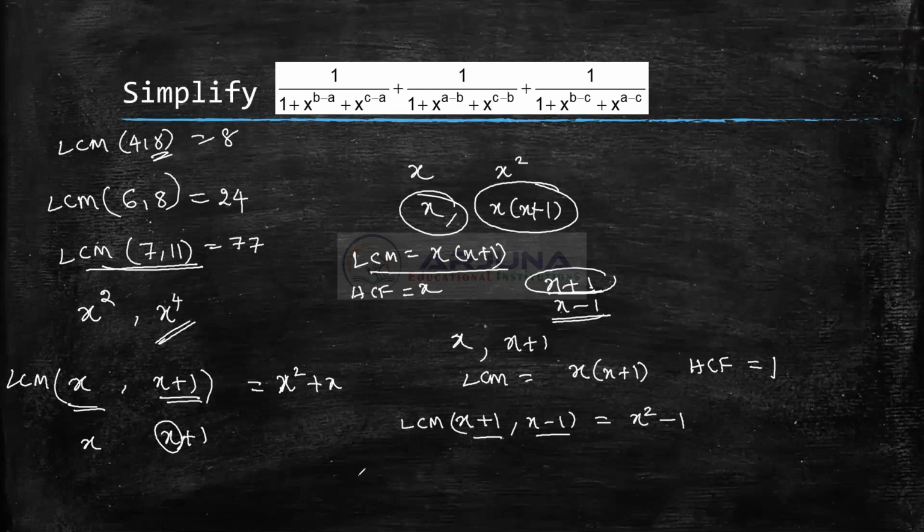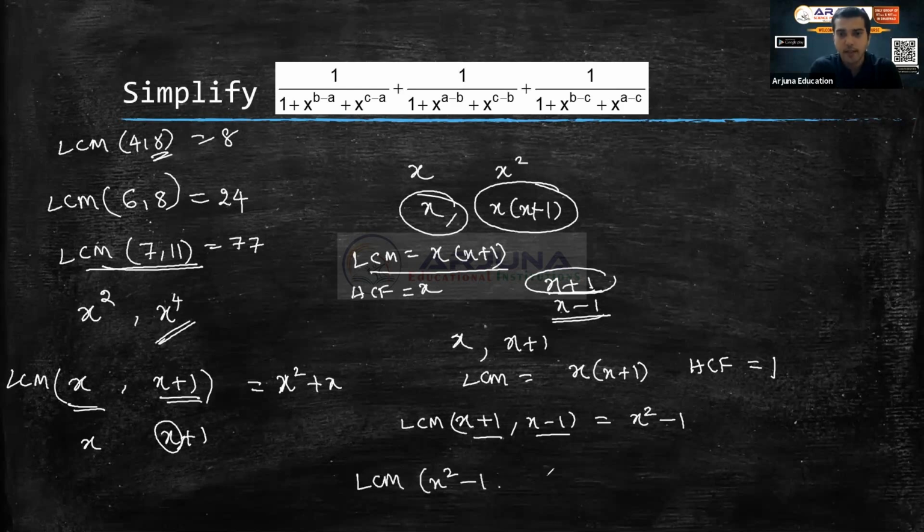Somebody asked you what is LCM of x square minus 1 and x minus 1. Now are they relatively prime? You have to analyze. So what is x square minus 1? X square minus 1 is x plus 1 into x minus 1. This is the first term.